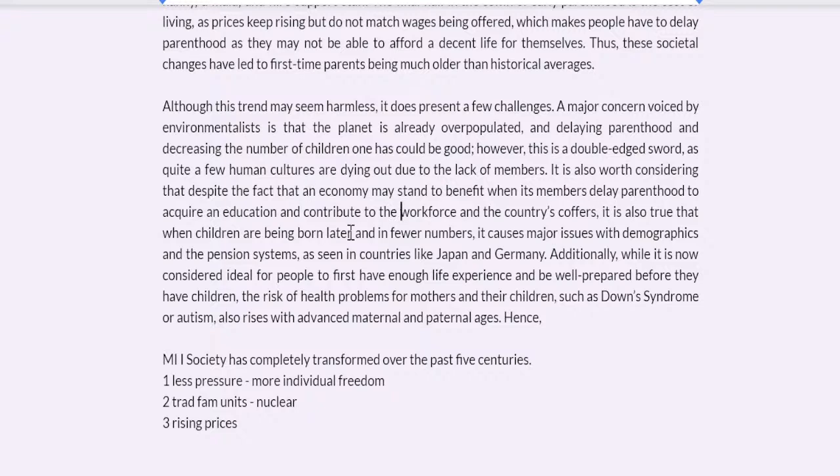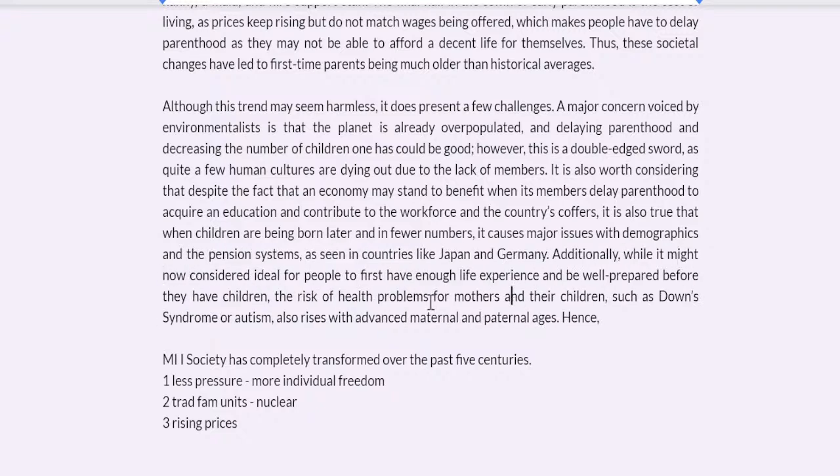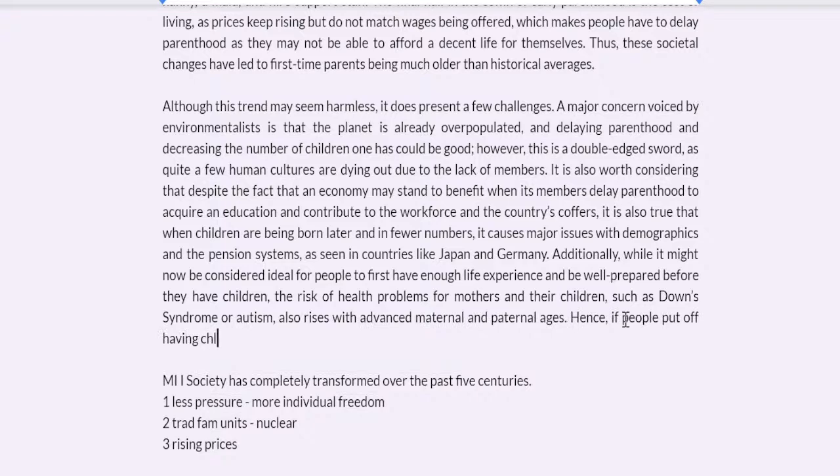It's also true when children are being born later. Well, it may be considered, it might now be considered ideal for people. I've used weak modal verbs and I've made my position clear, because one side is weak, the other side is strong. So, if people delay or put off having children and have fewer children,